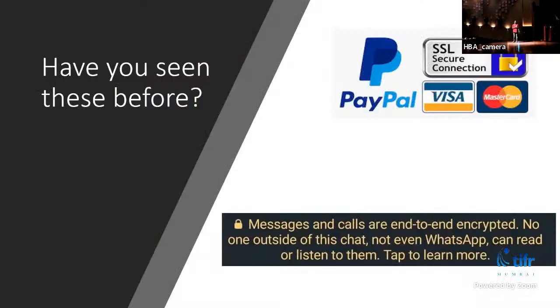So let me begin by asking, have you seen these two images before? If you have, you know that the first is what you see when you are doing online transactions like buying things, and the second is seen in your WhatsApp. So what is the first thing saying? It's saying that there is something called SSL, which helps protect your passwords and PIN when they are communicated from your computer to the server. The second tells you that no one, not even WhatsApp, reads your messages when you send them to your friends. So how do these systems work?